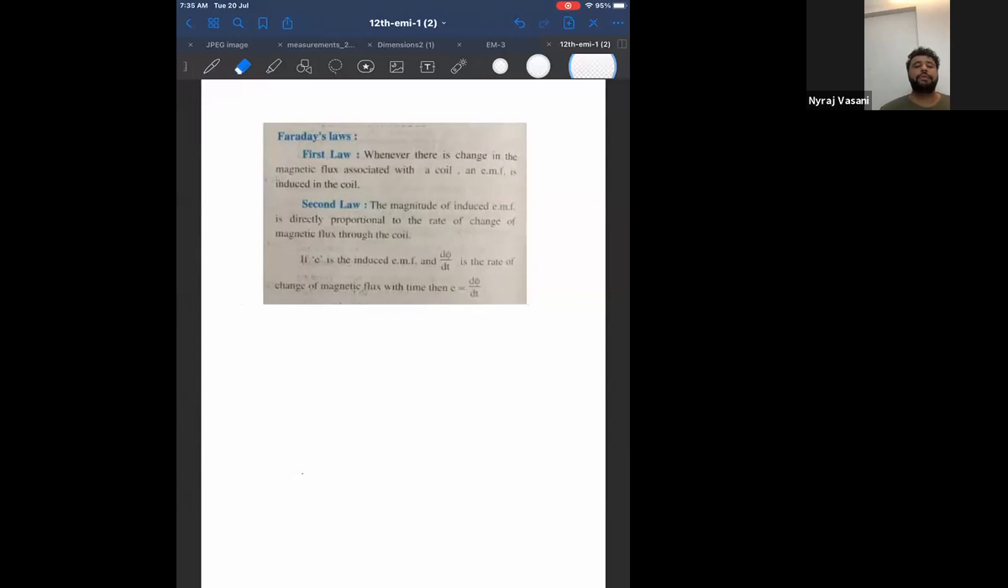So if I ask you what is the definition of EMI, it is the same as the definition of Faraday's first law. You should know Faraday's first law, Faraday's second law, and Lenz's law. All three you should know. And Faraday's first law is also the definition of EMI. So read these three laws and then we go to the next topic. These three should be clear. Start reading.